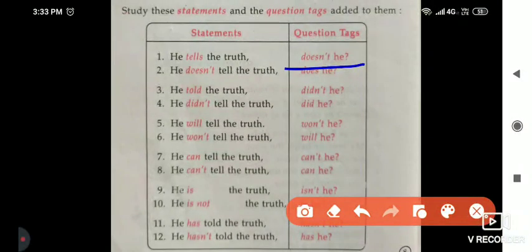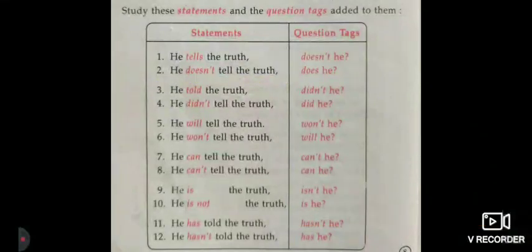And when the statement is in negative form, that is, he doesn't tell the truth, the question tag added is assertive.